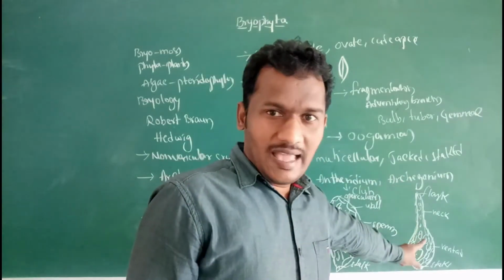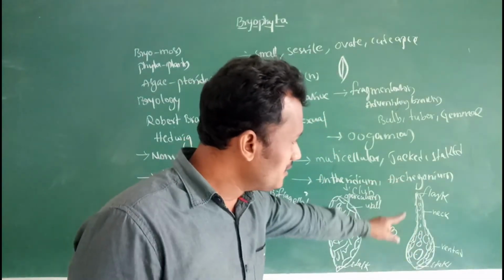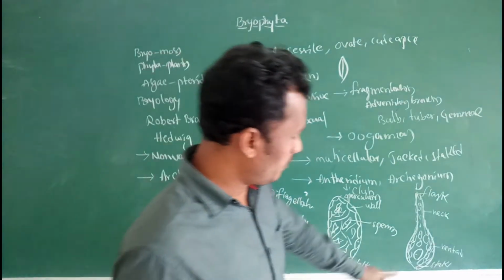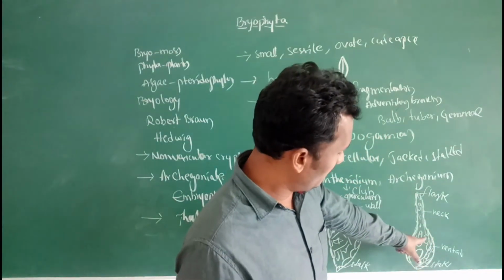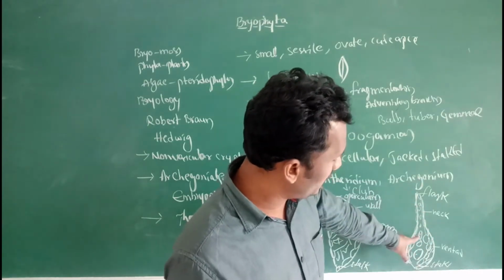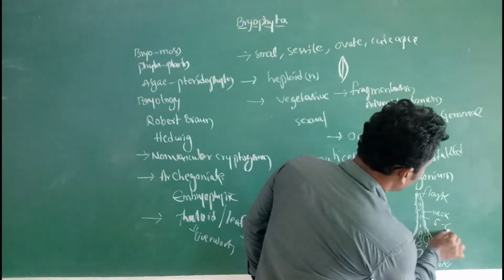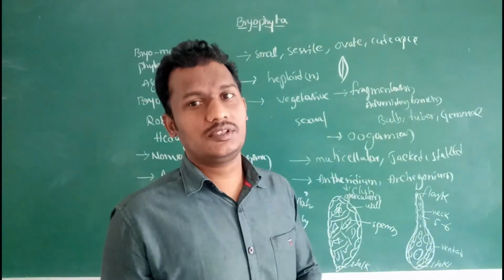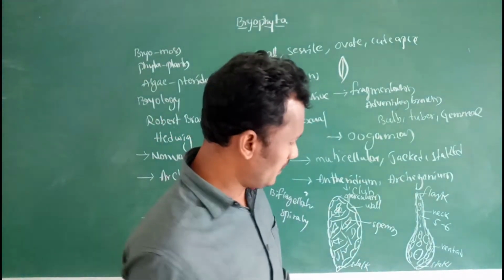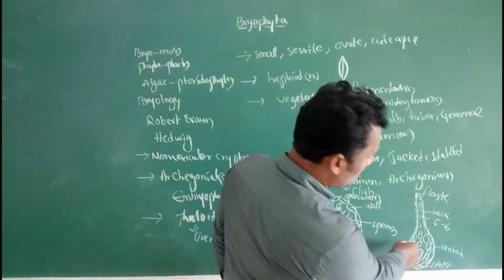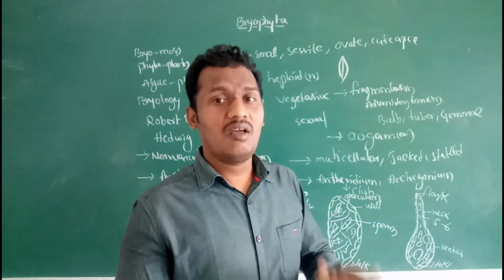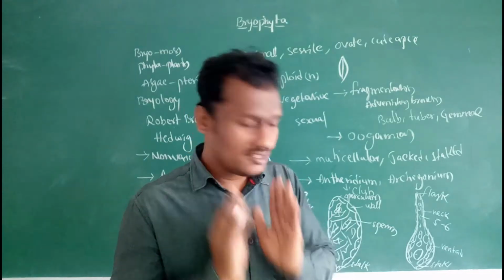Archegonium is generally flask-shaped. It is differentiated into three parts: stalk, venter, and neck. The neck is single-layered, with 5 to 6 rows or 5 to 8 rows of neck canal cells. The middle portion is the venter, a 2 or 3 layered condition, all sterile cells.